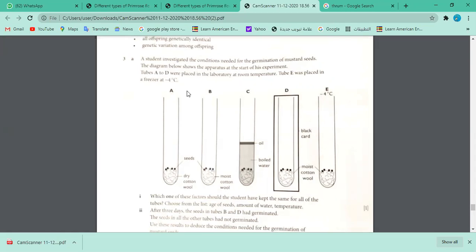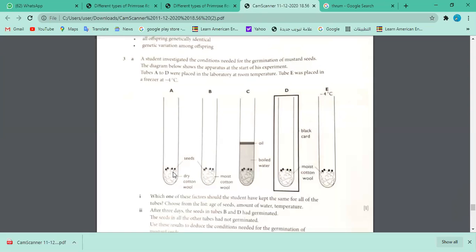Wonderful. This is another very, very important piece of information, right? So from A to D, they have given you the same thing, okay? But E is at -4 degrees Celsius. So that is very, very important to see. Another piece of information, okay? And now you would look at the experimental setup before they ask you what is going on. Look at these labels, A, B, C, D, and what is over there.